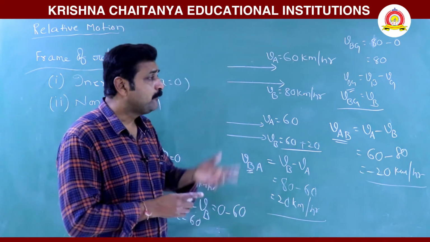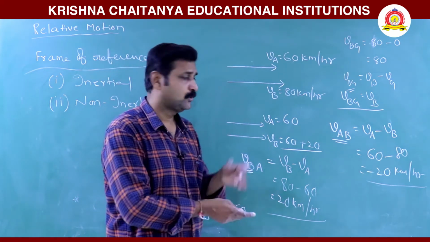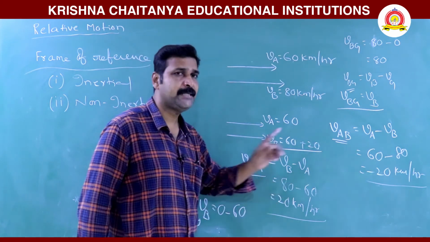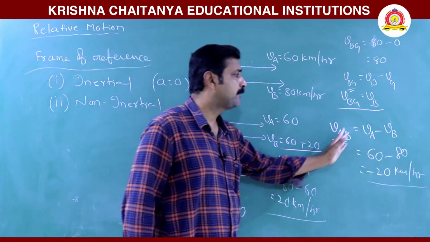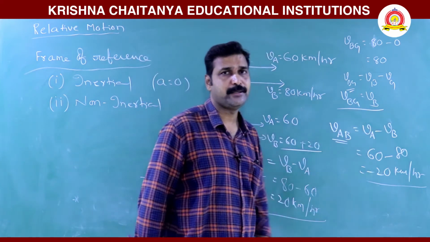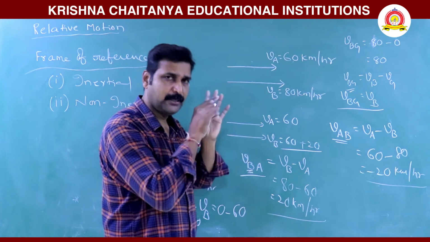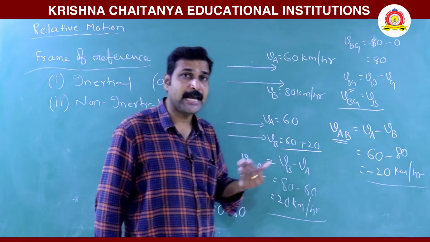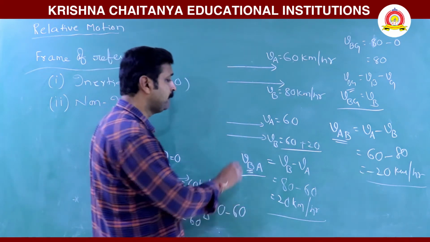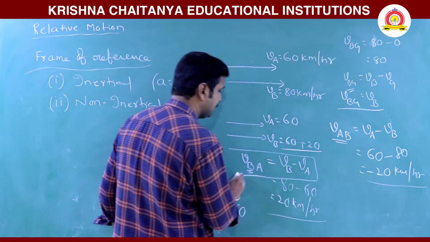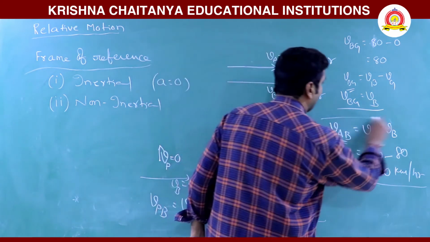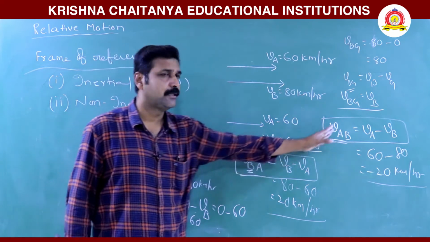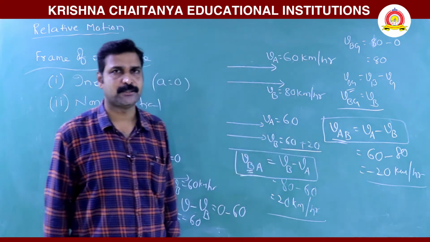Okay, then with respect to each other, how to write? VBA is VB minus VA, and VAB is VA minus VB, when they are traveling in the same direction. When they travel in the same direction, this is the method to write the velocity of one body with respect to another body.